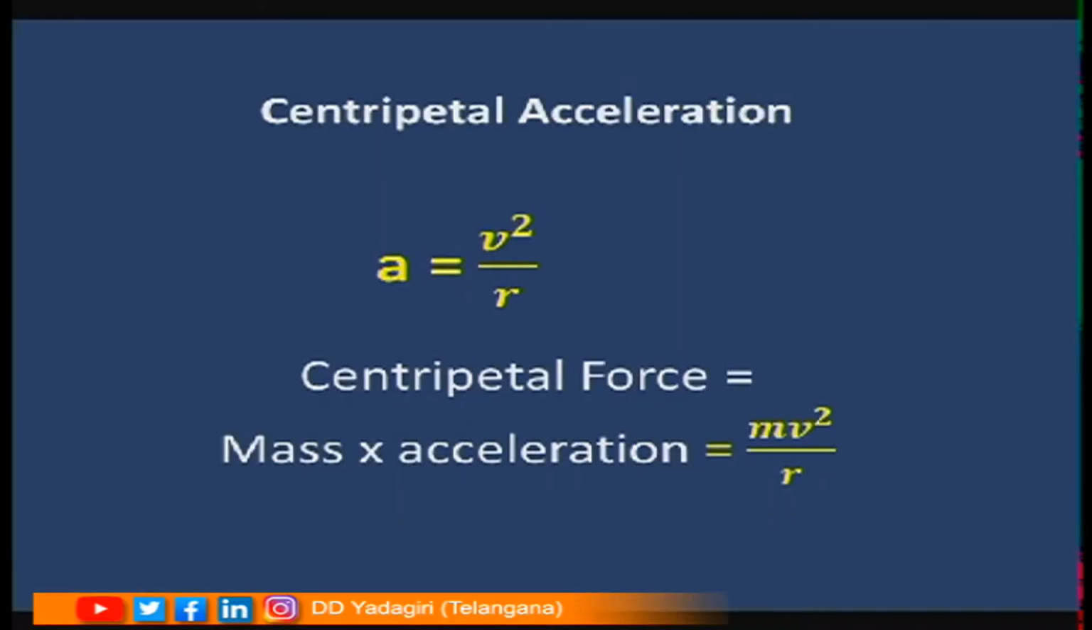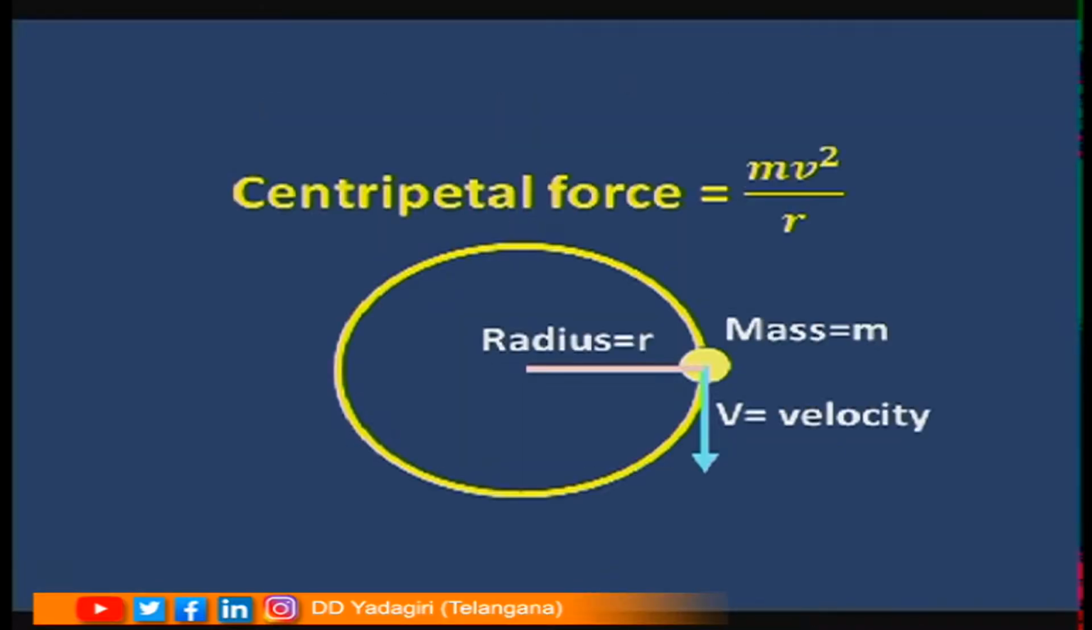This acceleration is called centripetal acceleration, the acceleration which continuously changes the velocity of the object in order to make the object move in a uniform circular motion. From Newton's second law, we have learned that force is equal to mass times the acceleration. So, the centripetal force is given by mass times the centripetal acceleration. Centripetal force is equal to m v square by r, where m is the mass of the object which is in circular motion, v is the velocity, r is the radius.